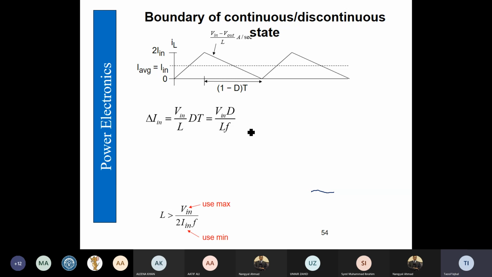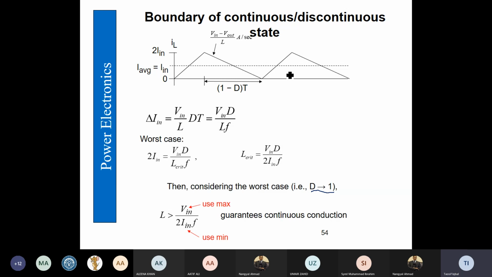Then if we work on the boundary of continuous and discontinuous conduction mode for the inductor, when it just touches zero for a very short instant, or even for one instant, and then becomes non-zero again, that is the boundary condition.